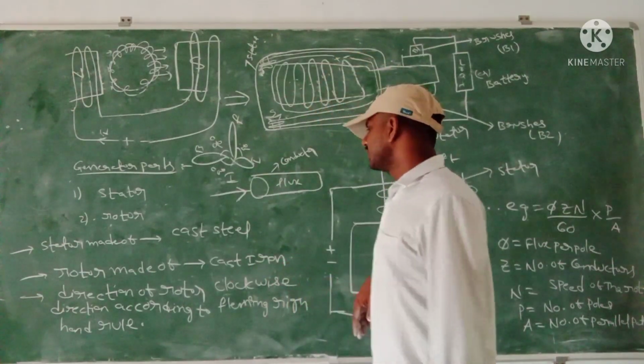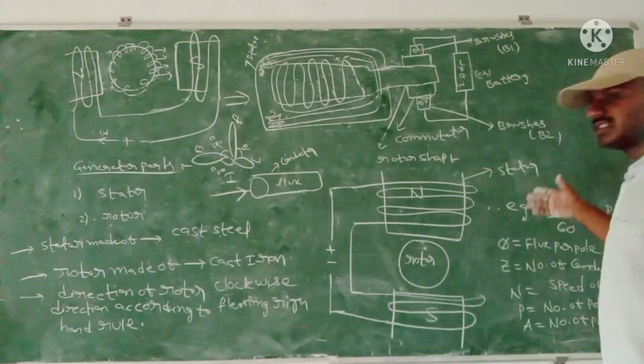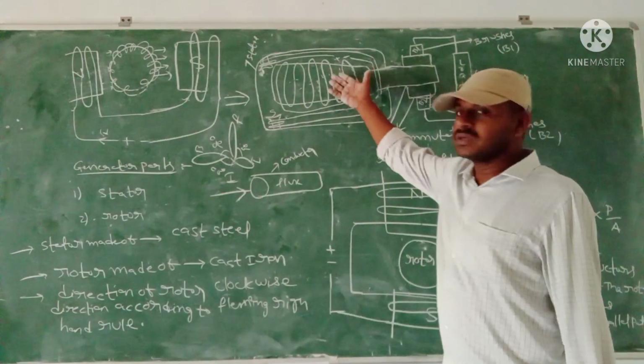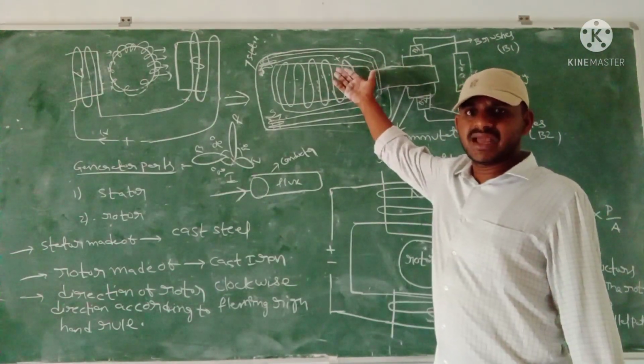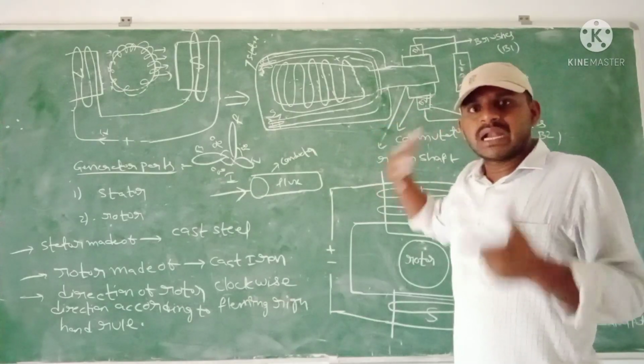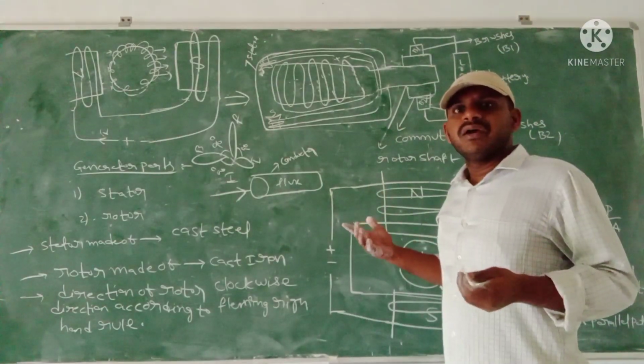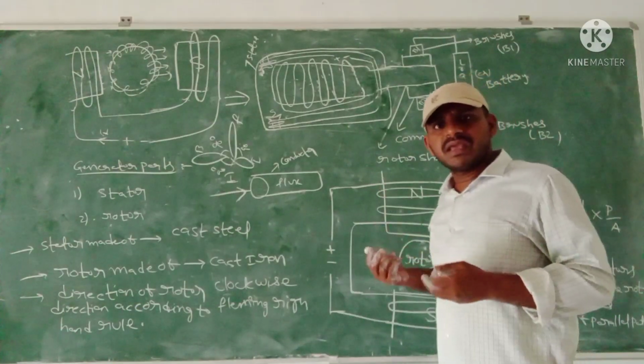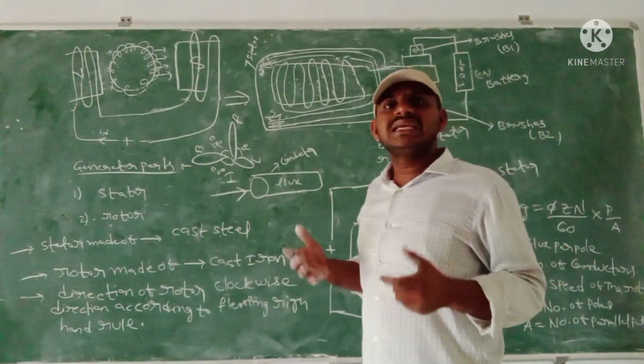Coming to the generalized EMF. In the armature winding of the rotor, some EMF will be generated, so we can call it a DC generator.